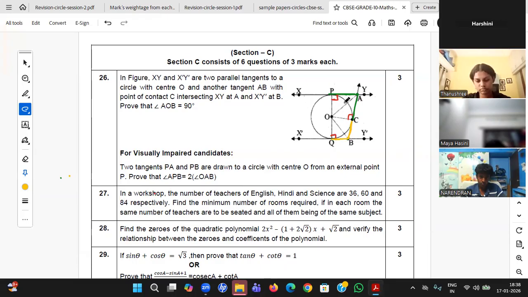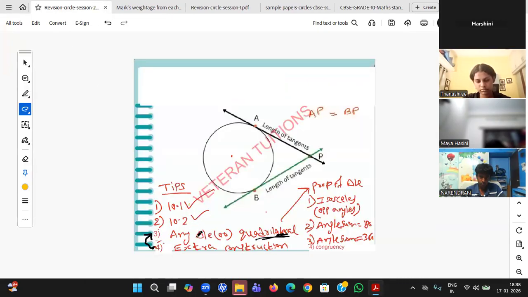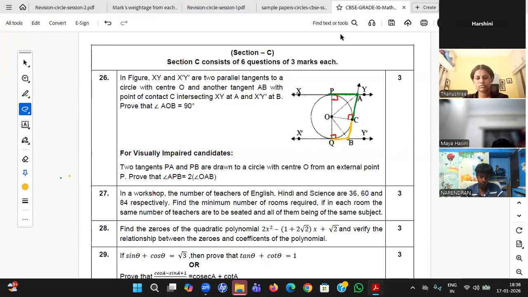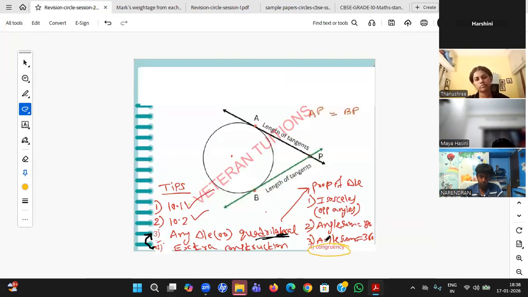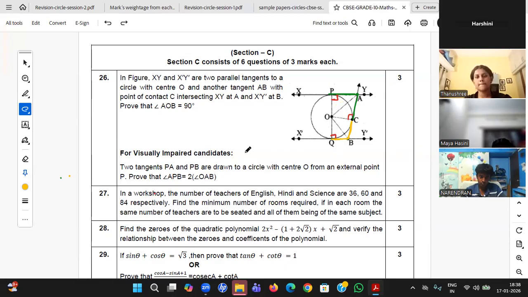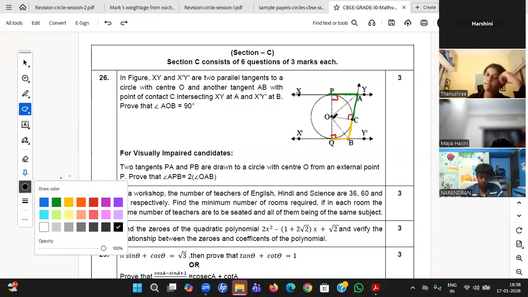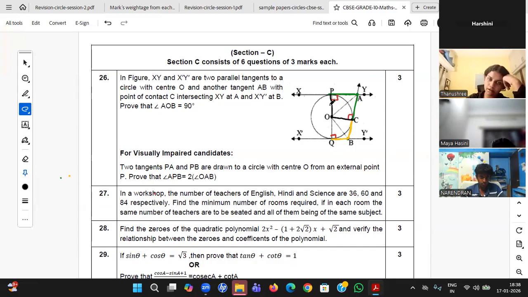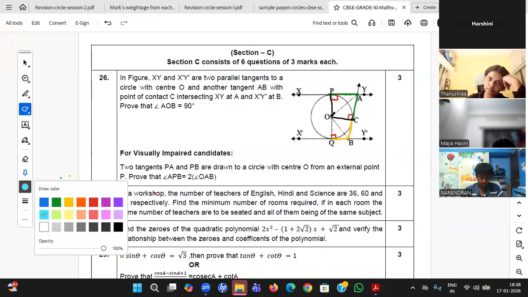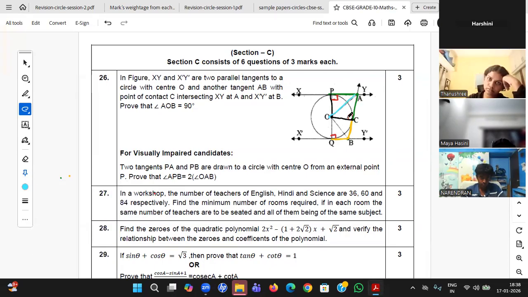Now, after writing that, are any triangles forming? Yes, I'm able to see two triangles. Whenever there are two triangles, what should I do? I should do congruency. In these two triangles, OC equal to OP, both are radius, and AP equal to AC, already proven, and OA equal to OA. That means all the sides are the same, so both are congruent.